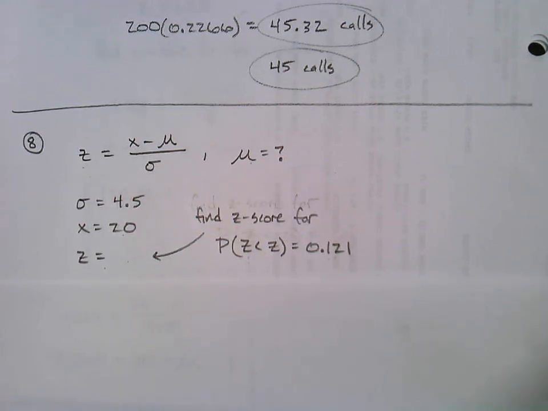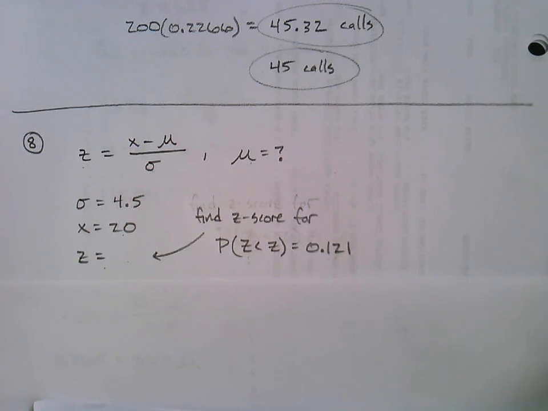Take your time. Maybe replay that video. Read the question again. Make sense of it. I'm going to continue on. So I'm going to grab my table of Z-scores. I'm going to assume that you guys have yours there. Really encourage you to print it. And I'm going to find 0.121 in the middle of the table. And the first question is, should I be looking at the positive Z-scores, that side, or should I be looking at the negatives? Well, since our probability is less than 50%, we've got to look at the negative Z-scores.